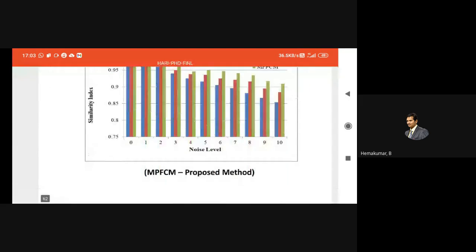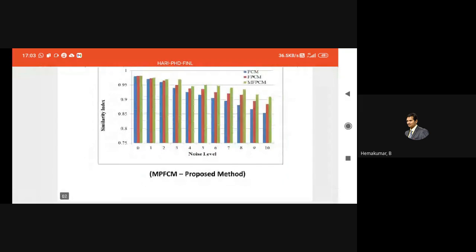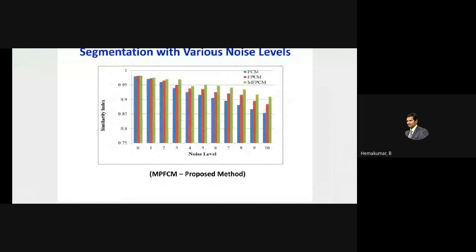The similarity index is scaled from 0 to 1, and in my results nothing is lesser than 0.75. So I started from 0.75, with a maximum reach of 1. Nothing reached 1, even at noise level 0, because of some image loss after processing. Even if an unaffected signal is fed through an algorithm, it will face some loss.